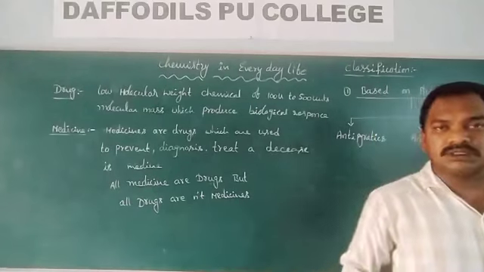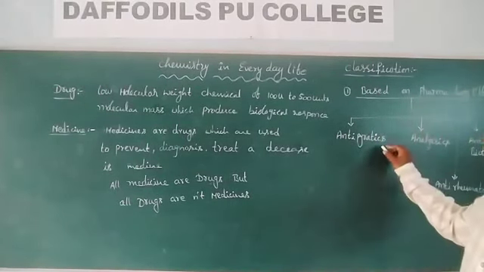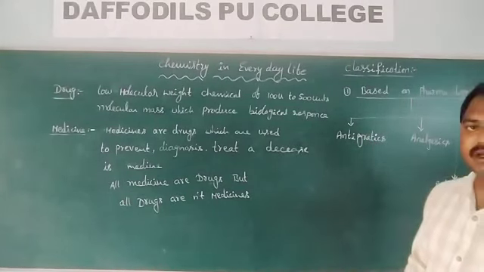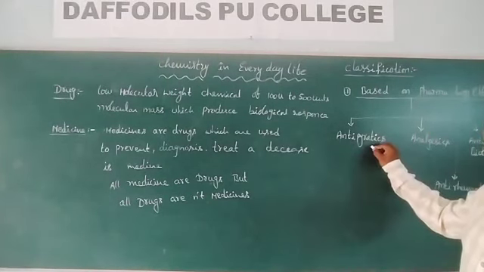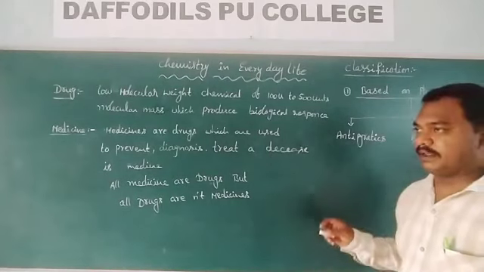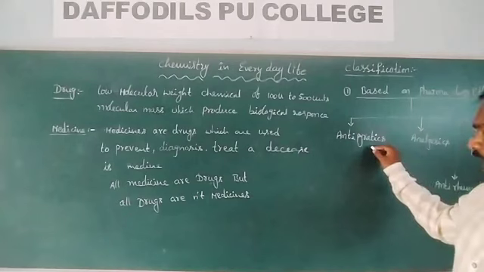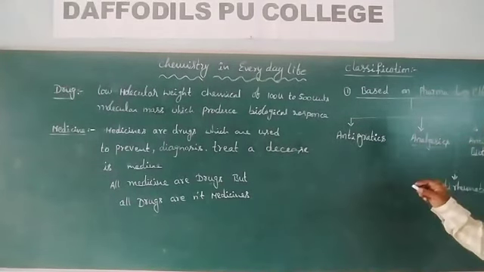Medicines which are used to reduce the fever, to reduce the temperature, are called antipyretics. Examples for antipyretics are paracetamol, aspirin, all those things. Next one is analgesics.